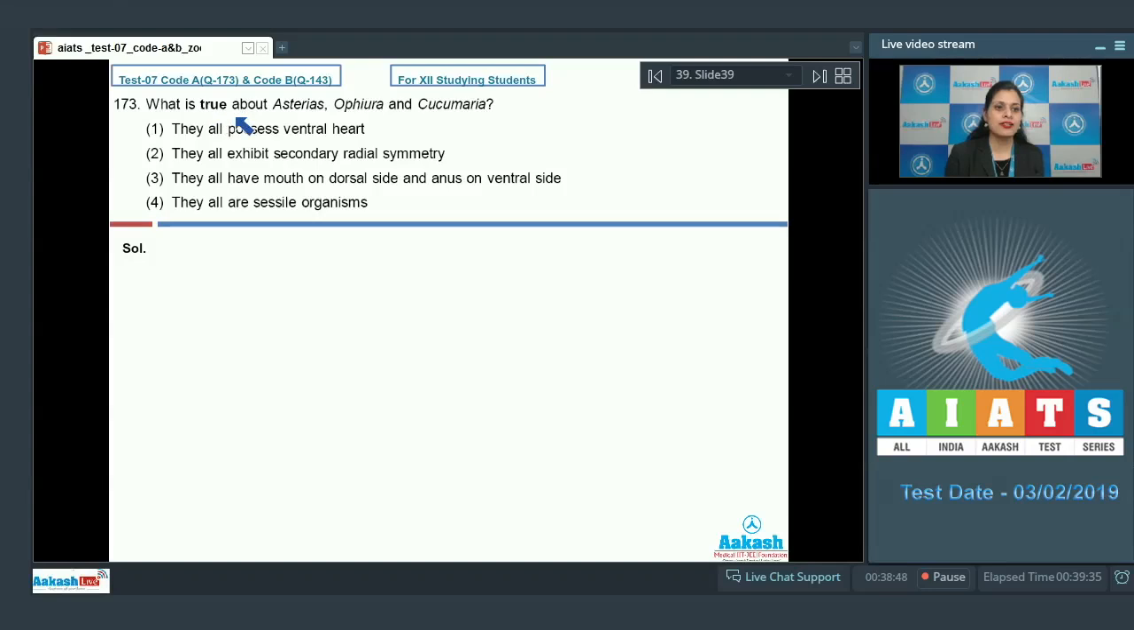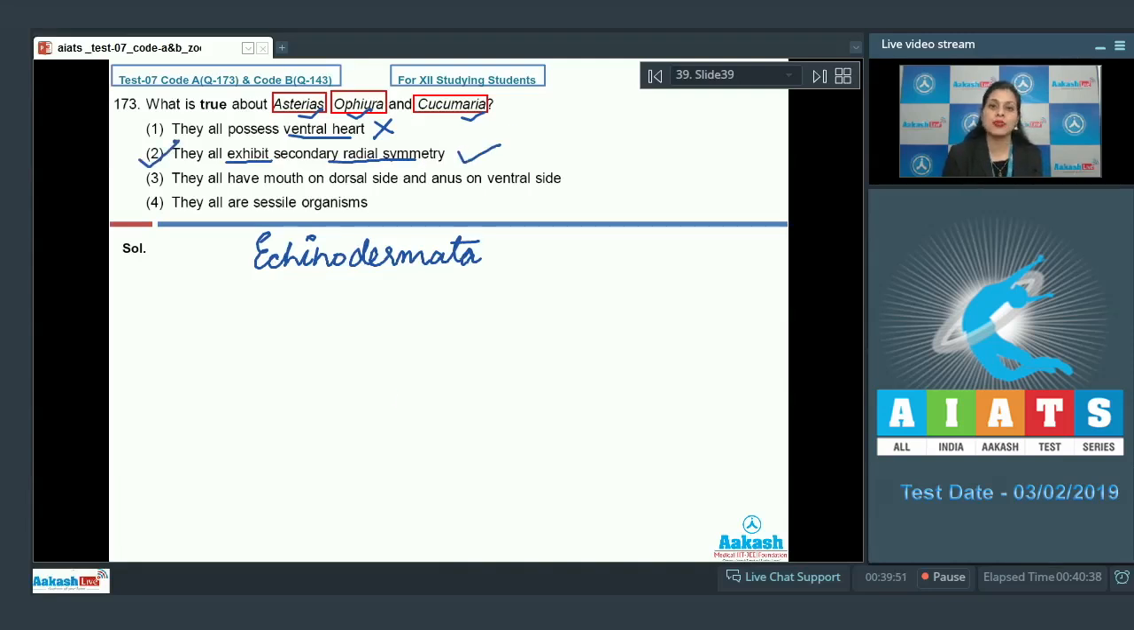Question number 173. What is true about Asterias, Ophiura and Cucumaria? And these organisms belong to the phylum Echinodermata. The very first statement is they all possess ventral heart, and as it is an incorrect statement, so this cannot be a correct answer to our question. The next statement is they all exhibit secondary radial symmetry, and as it is a correct statement, so this is a correct answer because echinoderms exhibit secondary radial symmetry. Their larvae exhibit bilateral symmetry, but adult forms exhibit radial symmetry.